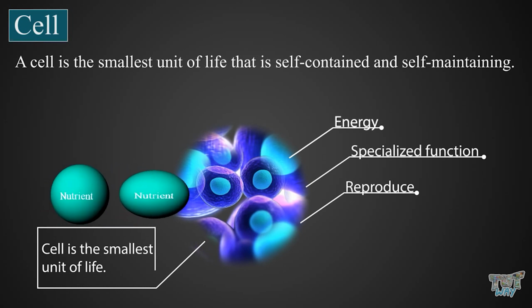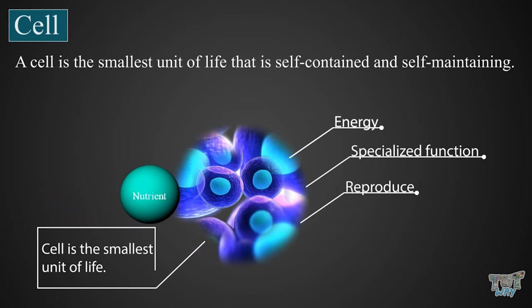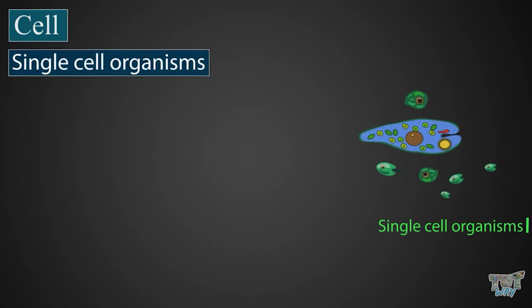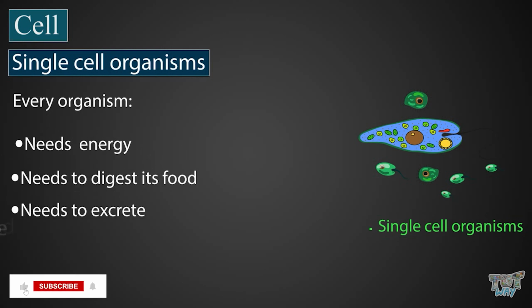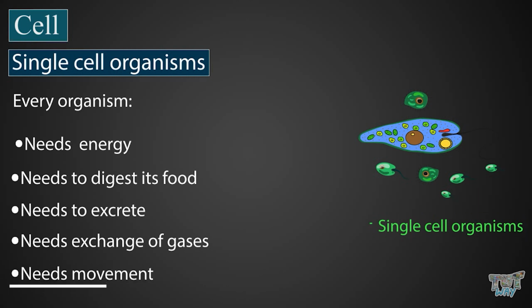As we learned, some organisms are made up of a single cell. And we know every organism needs some sort of energy. It needs to digest its food, it needs to excrete, it needs to exchange gases, and it needs movement. So, all these activities are performed by a single cell. We will learn about unicellular organisms in our next section.